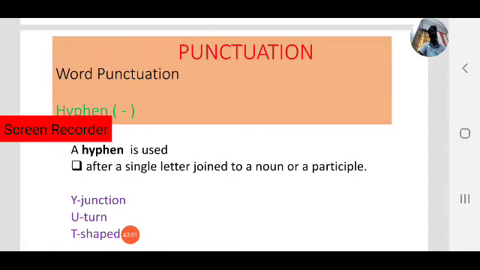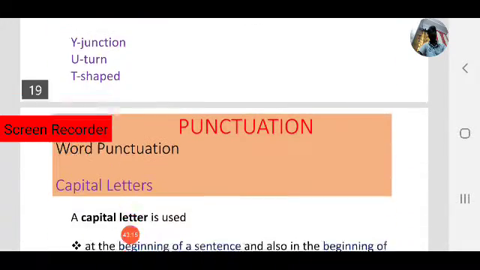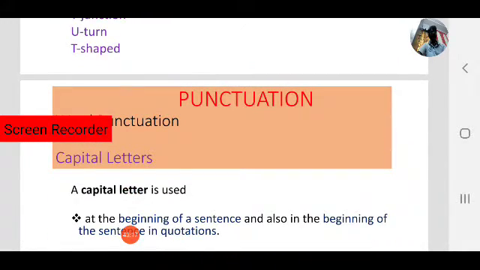While using a hyphen, we need not use space before or after the hyphen. Note it down. Before or after hyphen we need not use space. That is an important rule. Next, let us move to capital letters.